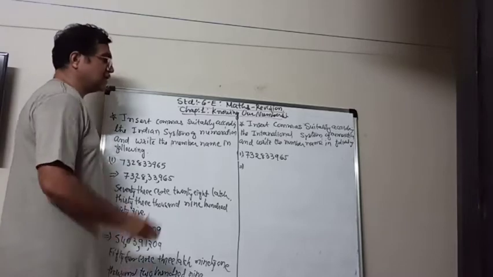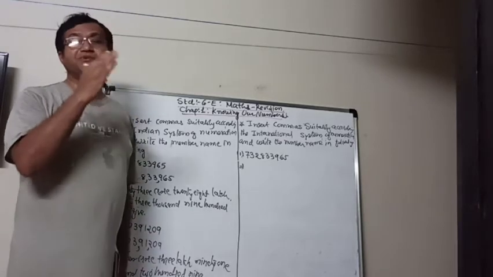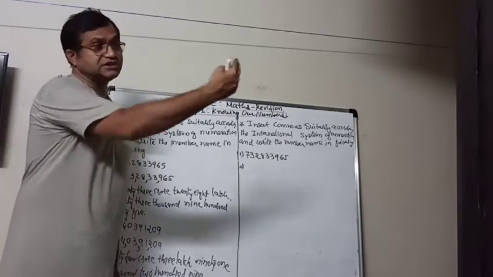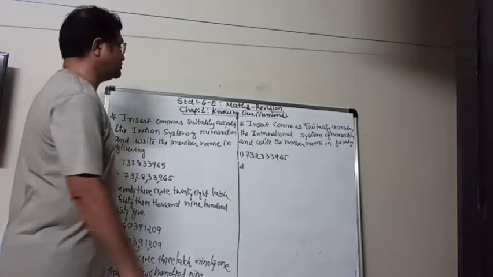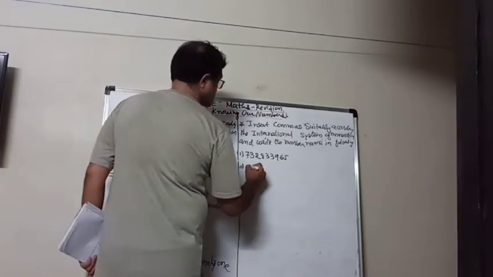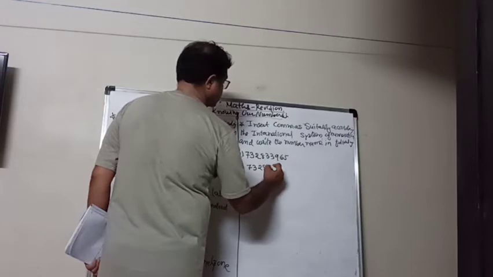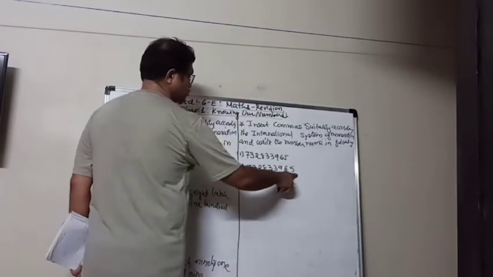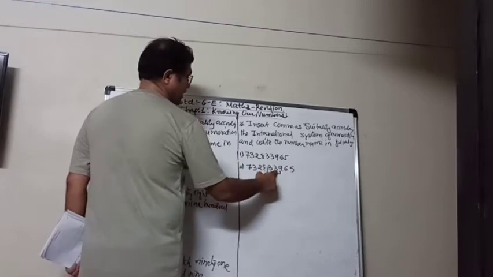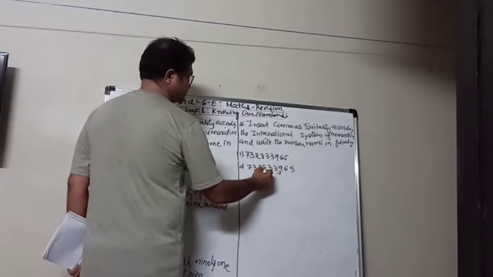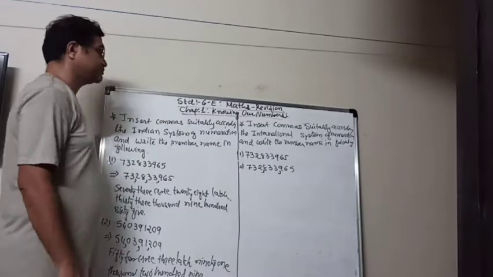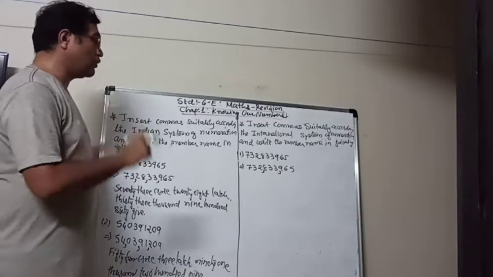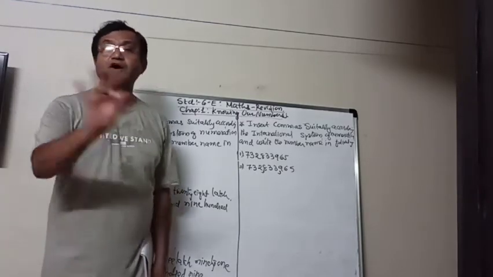So in the international the commas will be after each 3 digits starting from the rightmost number. So 732833965. We will start comma 1 2 3, another 1 2 3, and there is already 3. So now the place values are also different.